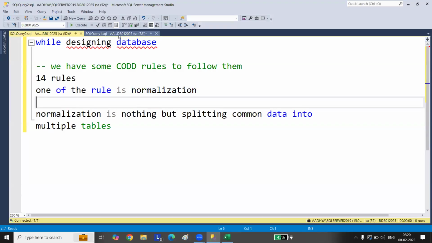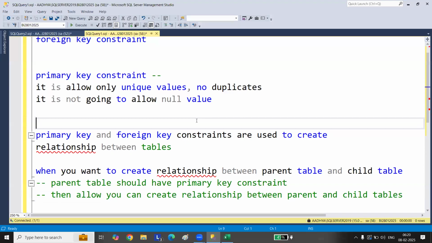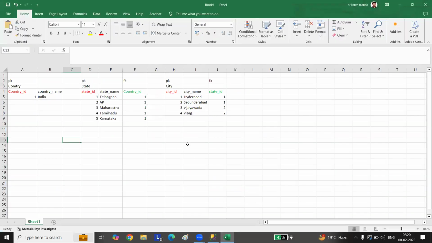Okay. Now let's come here. I was telling you, why did we split this all into multiple tables? Why can't we have a single table? You can go and have it, but you are not meeting one of the requirements of designing a database. Is anyone going to check whether you are meeting it or not? No one is going to check. But the design is not right. It's wrong. I'll prove it now.